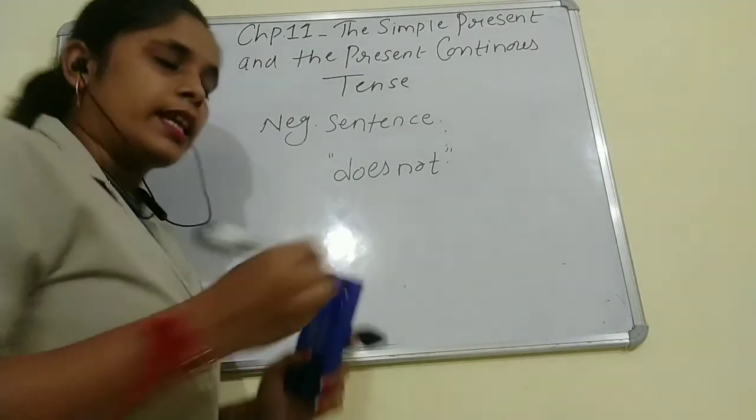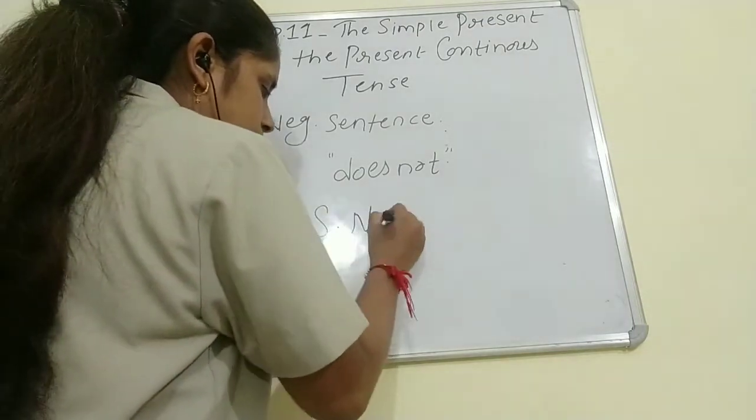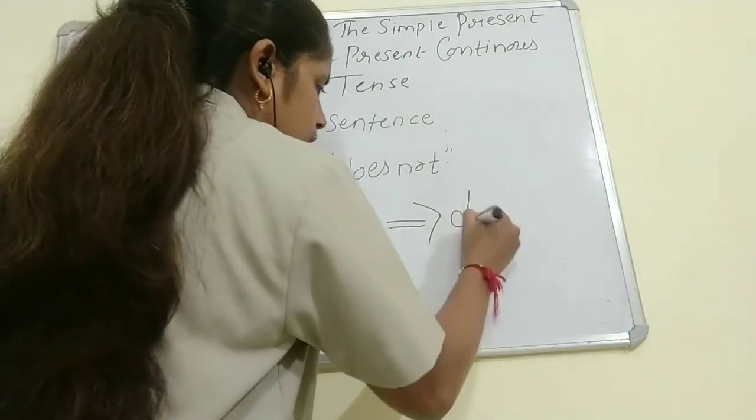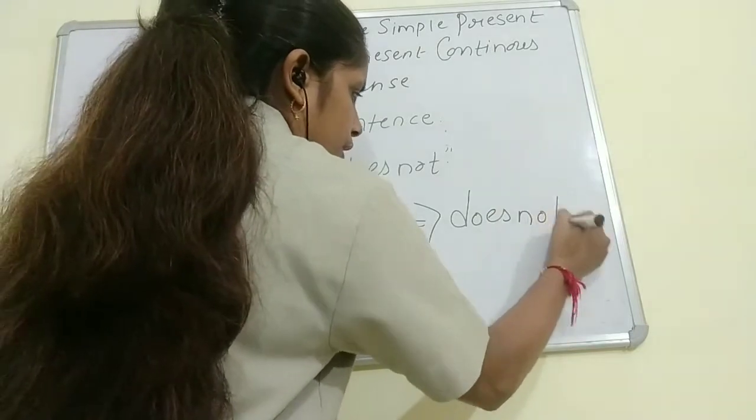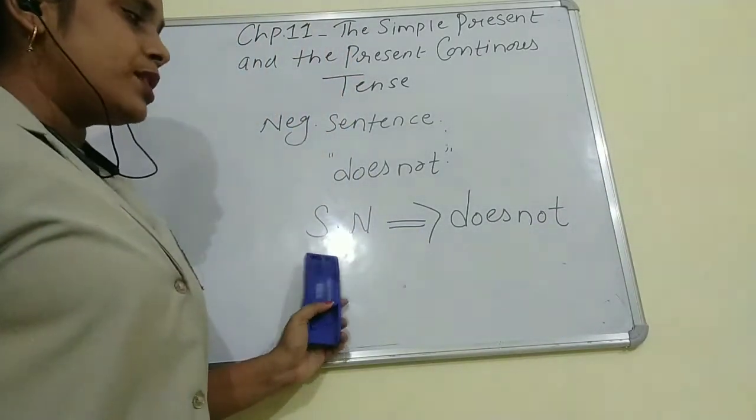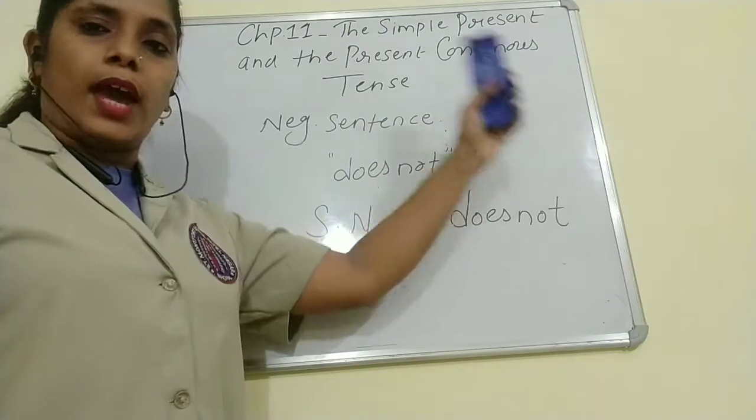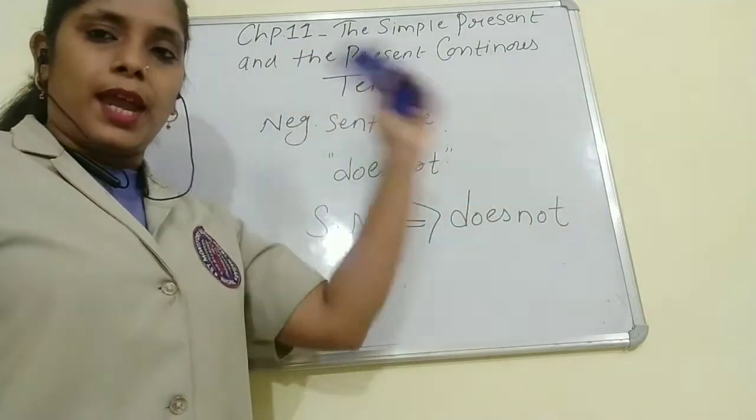We have to use does not, and we will remove s or es from the main verb.